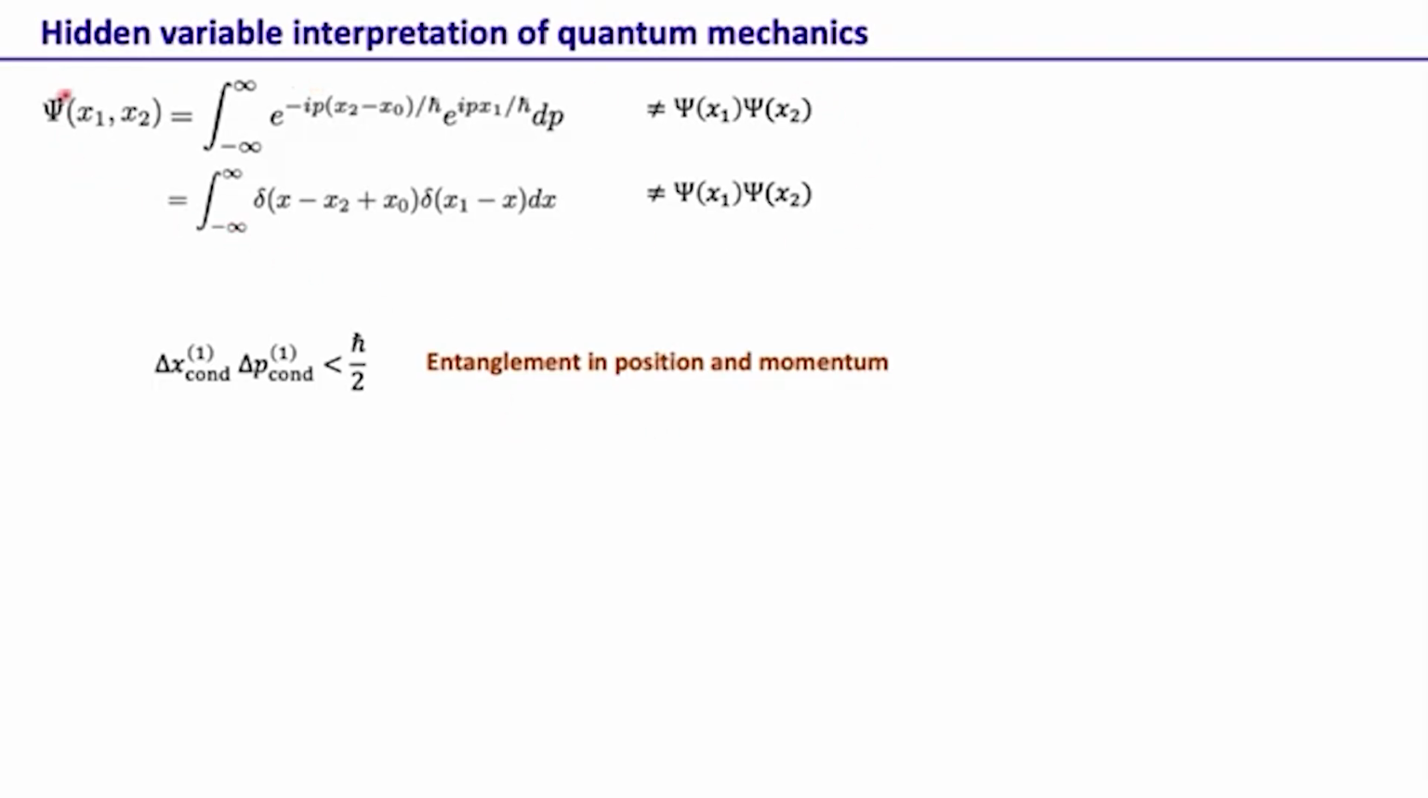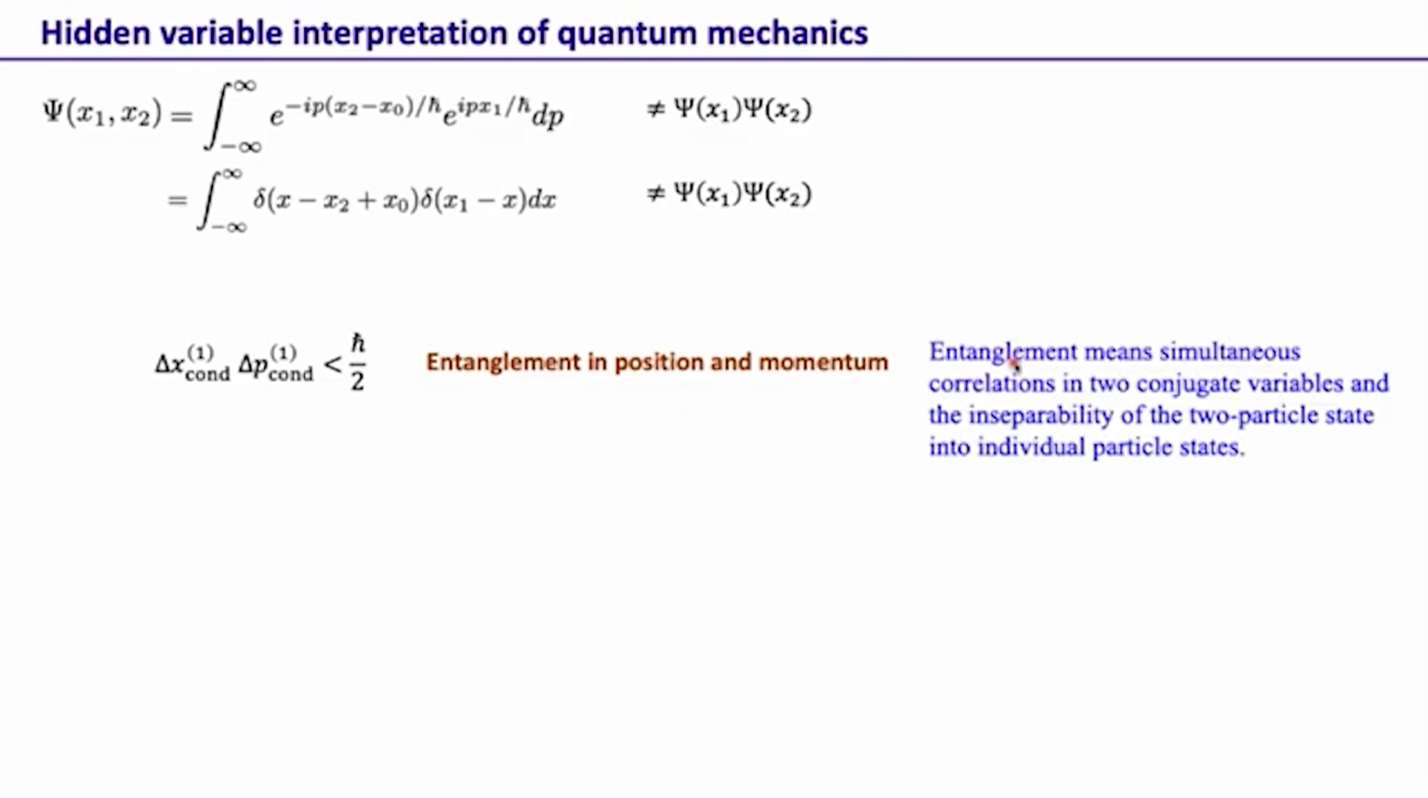In fact, this inseparability of the two-particle wave function and the apparent violation of the Heisenberg uncertainty, or the conditional Heisenberg uncertainty, were the arguments that Einstein, Podolsky and Rosen put forward for saying that quantum mechanics is incomplete. And these arguments are now seen as what is called entanglement within quantum mechanics. Here these arguments were formed for the position-momentum basis, so we call it entanglement in position and momentum. So entanglement, as we understand it now, means simultaneous correlations in two conjugate variables and the inseparability of the two-particle state into individual particle states.